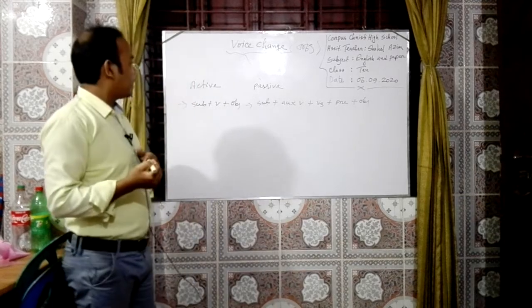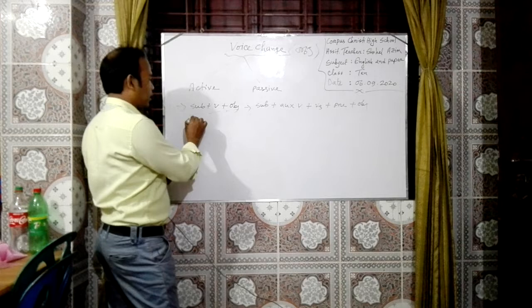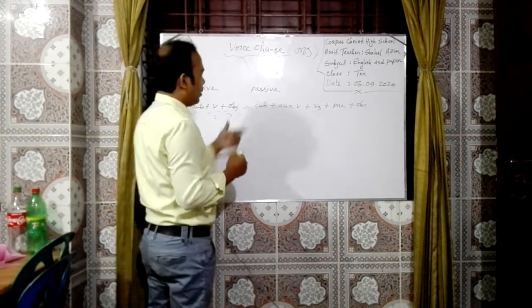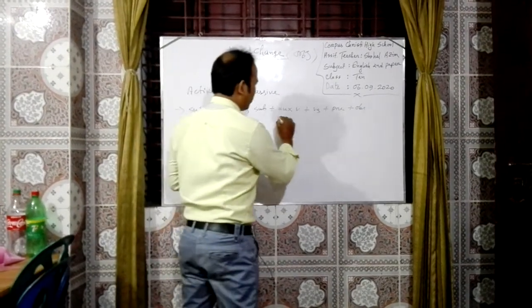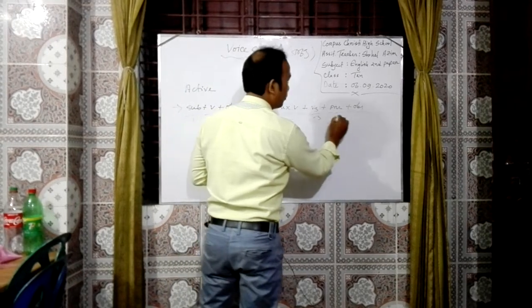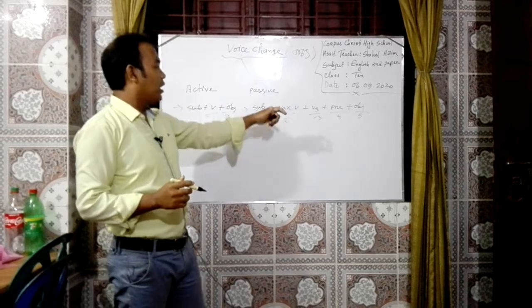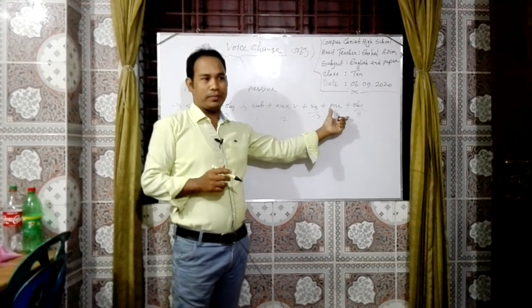In active voice there are three categories: subject, verb, object. But in passive voice we get five categories. That means, in addition, there will be auxiliary verb and preposition.